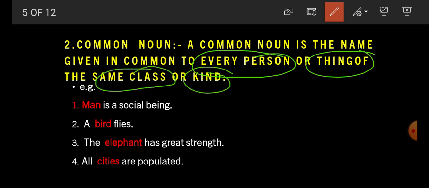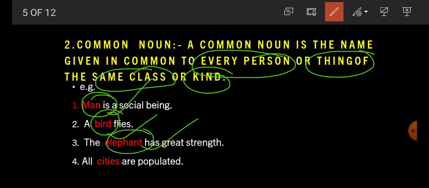For example, man is a social being. Here student, man indicate all the human being. So man is common noun. Second example student, a bird flies. So here bird indicate all the class of bird. So here bird is what? Common noun. Third example, the elephant has great strength. So here student, elephant indicate all the class of an elephant. So elephant is common noun.